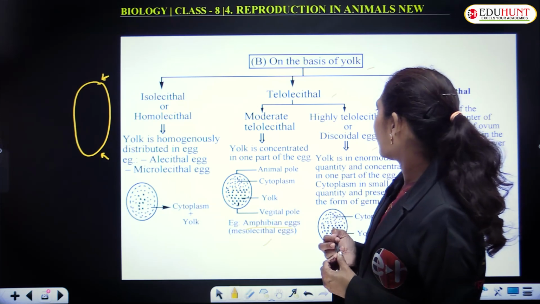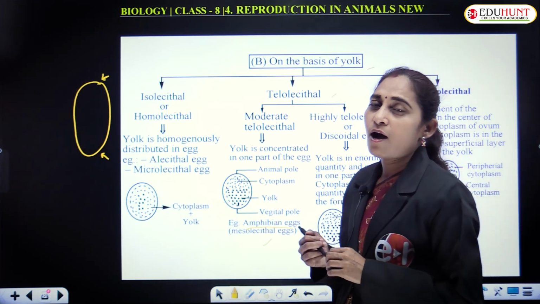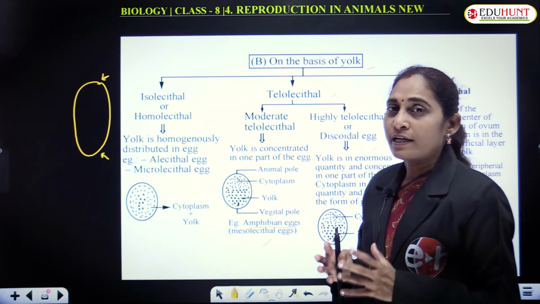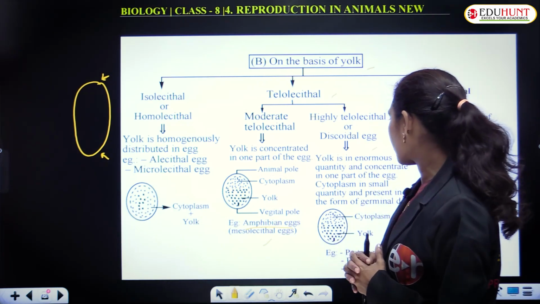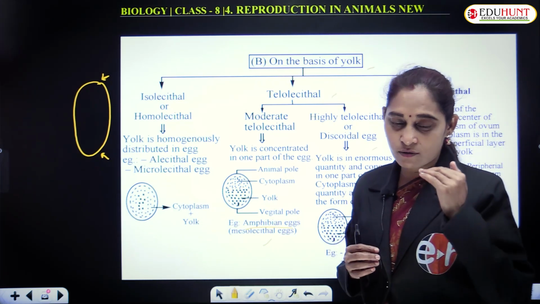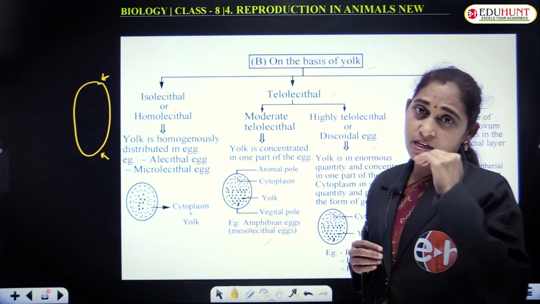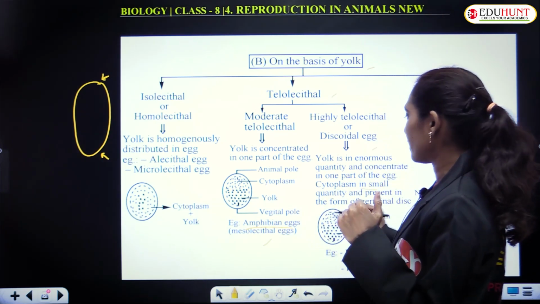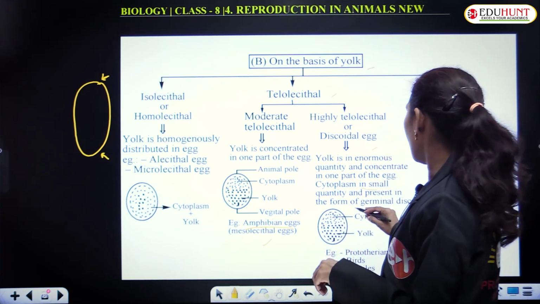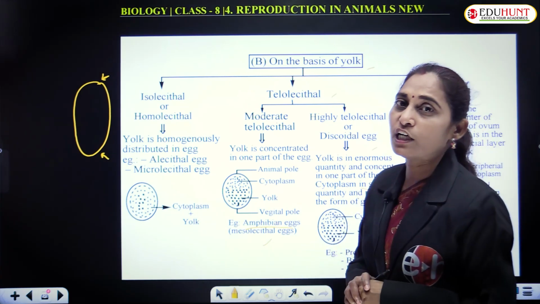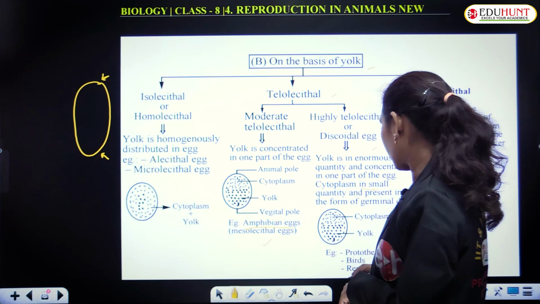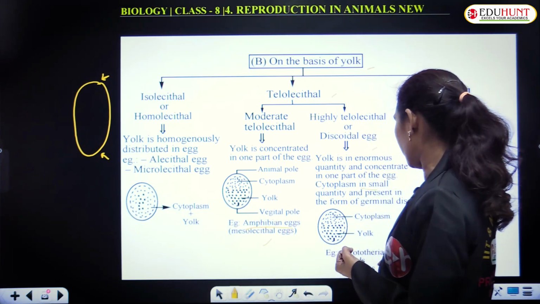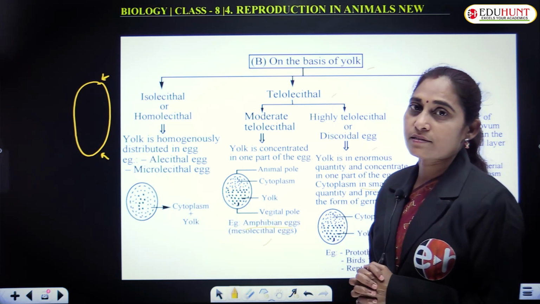And the next category is highly telolecithal or discoidal egg. Yolk is enormous, that is, a huge yolk is present and concentrated on one pole or one side of the egg. The cytoplasm is in small quantity and is present in the form of a germinal disc. This kind of discoidal egg is seen in prototherians, birds and reptiles.